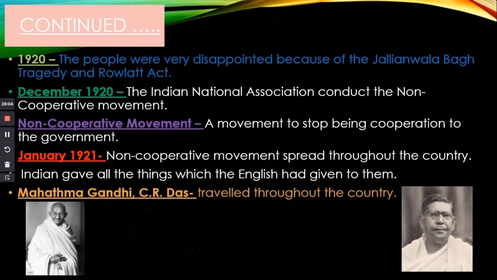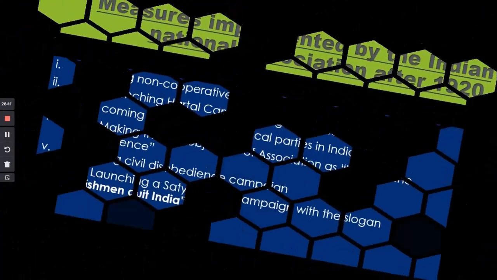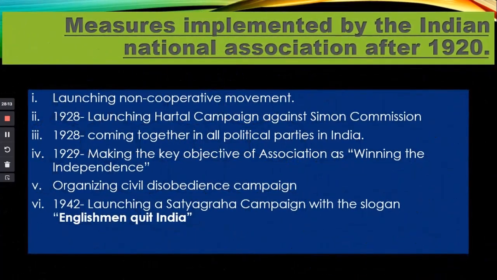In December 1920, they launched the non-cooperative movement. In 1928, they launched a Hartal campaign against the Simon Commission.